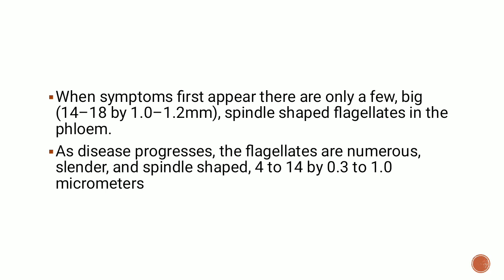There is multiple division of the cambial cells, which are the layer of actively dividing cells present between the xylem and phloem tissues, and this is what is responsible for the secondary growth, or the increase in the thickness of the stems and roots. So when these cambial cells start dividing abnormally and there is excessive division, it results in the leaves turning yellow and even falling. So the leaves can start falling because there is excessive multiplication of the cambial cells.